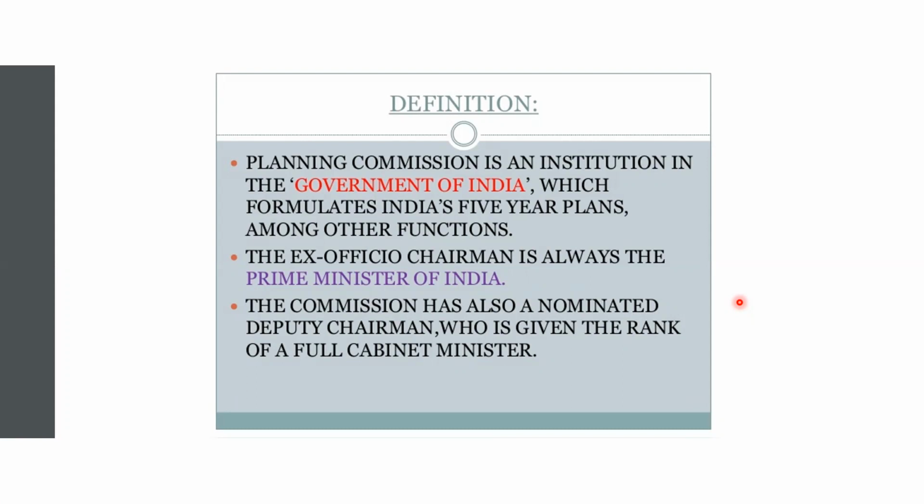Here the chairperson for this 5-year plan is the Prime Minister. First Prime Minister Jawaharlal Nehru started the first 5-year plan in 1951. The commission also has a nominated deputy chairman, who is given the rank of full cabinet minister.